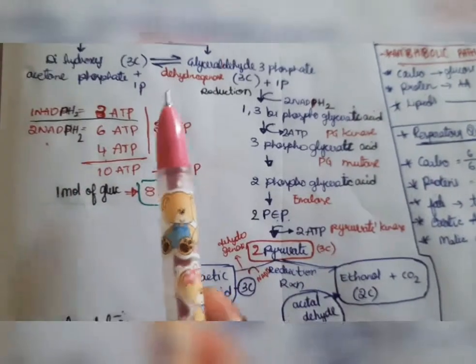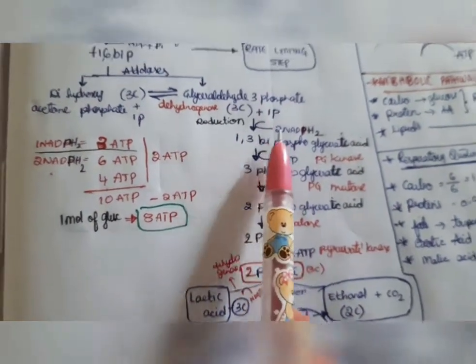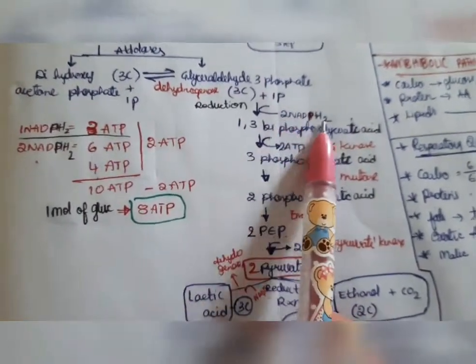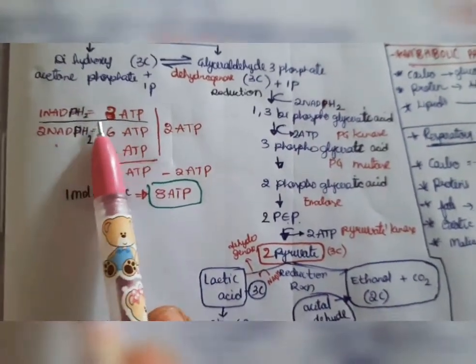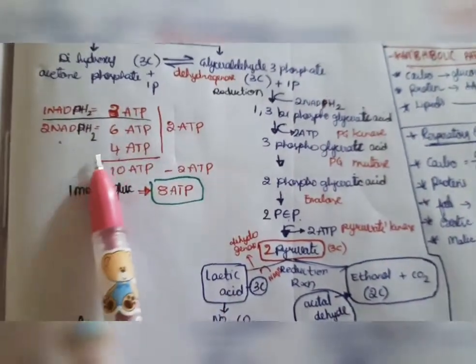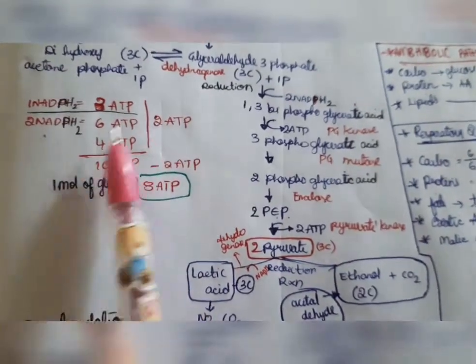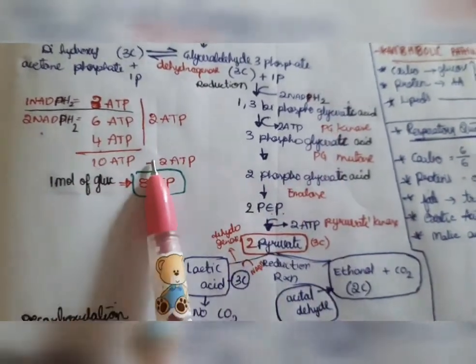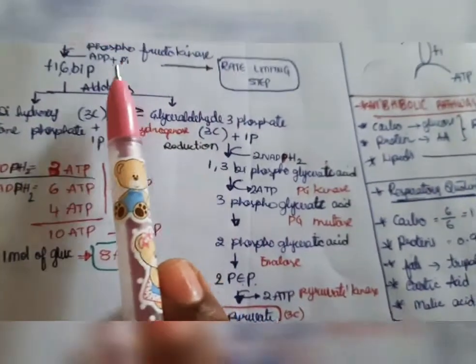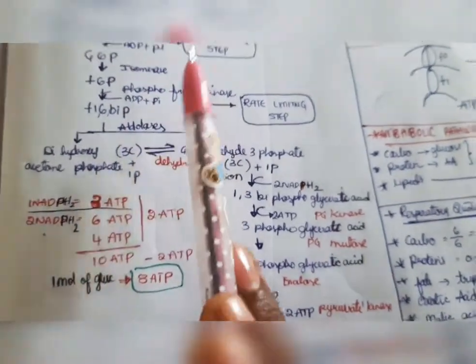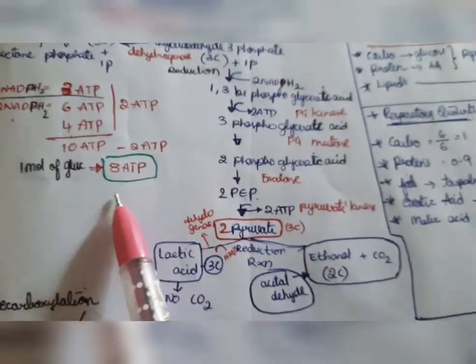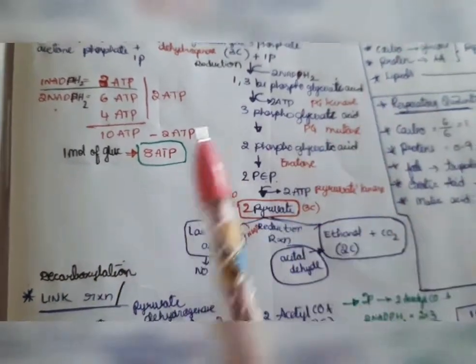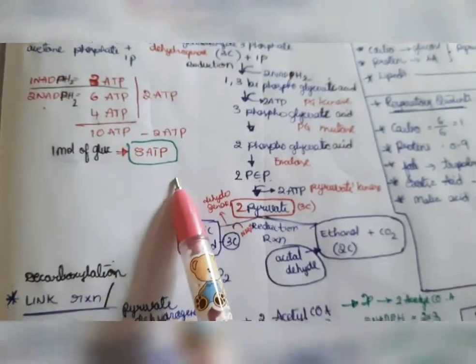Okay, how many NADPH2 are formed? We got 2 NADPH2 here. Since 1 NADPH2 is equal to 3 ATP, 2 NADPH2 is equal to 6 ATP. Okay, 6 ATP and 4 ATP is equal to 10 ATP total, but we used 2 ATP, so we minus 2 ATP, and we get a total of 8 ATP. In glycolysis we get 8 ATP.